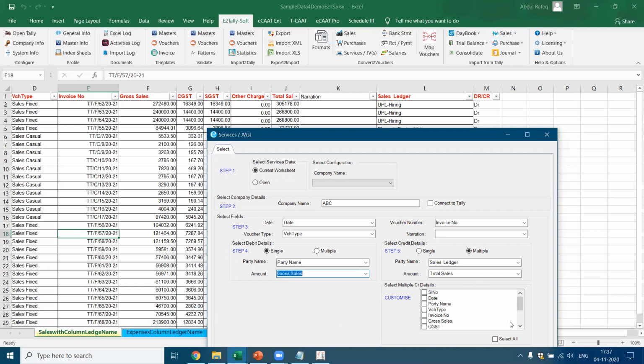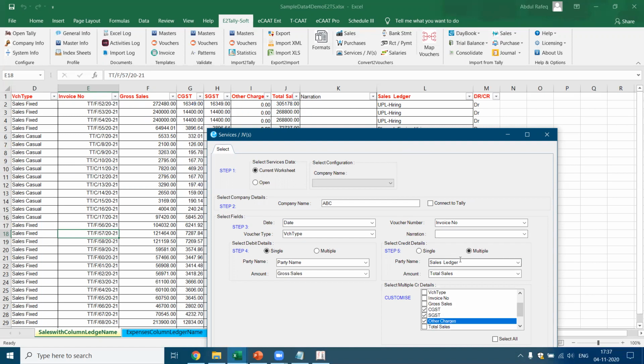Now, in addition to this, I want the CGST, SGST, and other charges. Now you should be very clear about the logic. So before you convert, I think it's very important to get clarity on what the entry to be passed is. If you're manually passing the entry, what would happen? There is a party name. The party name is debited with the gross sales with the total value 3,05,178. Corresponding credit will be to the sales ledger, which is UPL hiring. Then you got CGST, SGST, other charges, and the total sales.